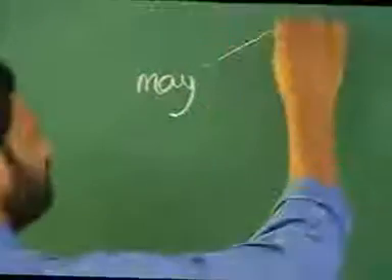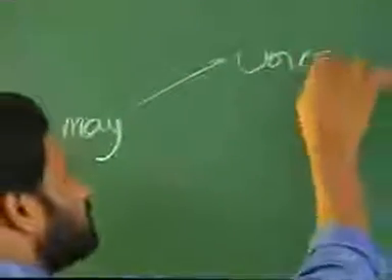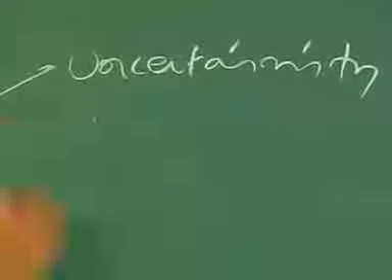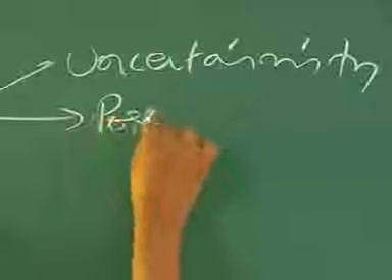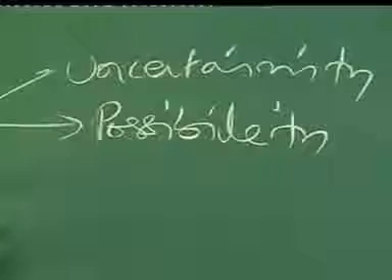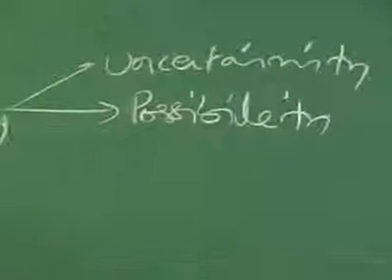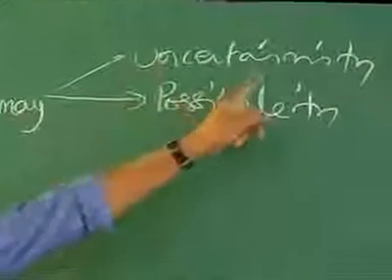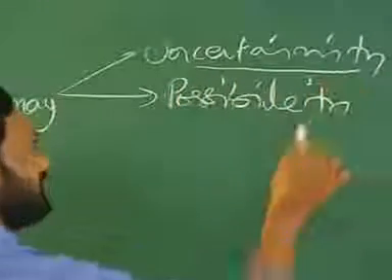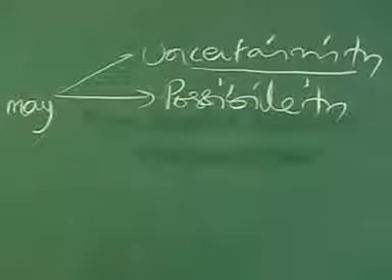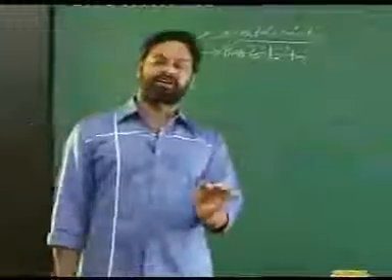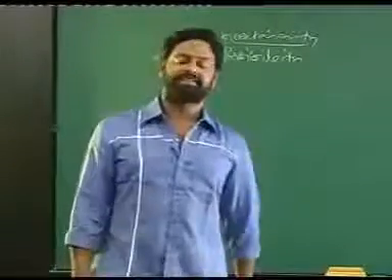This may is a word which is basically used to talk about uncertainty. You understand, this is a word which talks about uncertainty, but at the same time it's also used even to talk about possibility. First, understand what you mean by certainty. Certainty means guarantee, but uncertainty means where there is no guarantee. May is a word which talks about the uncertainty, but at the same time it also talks about the possibility.